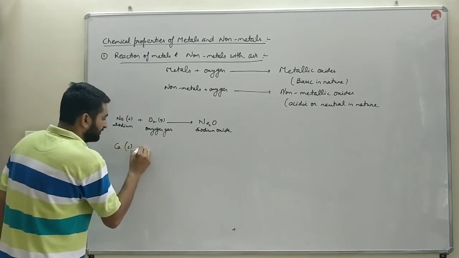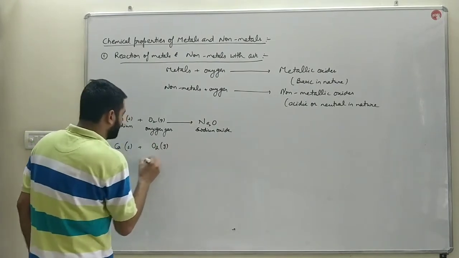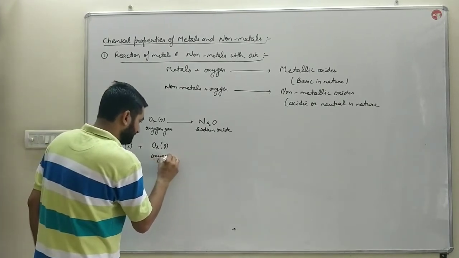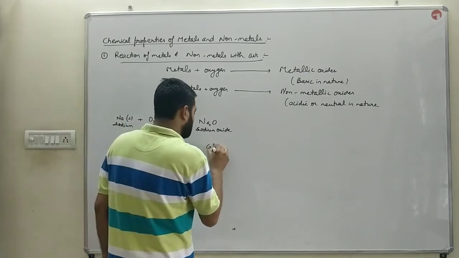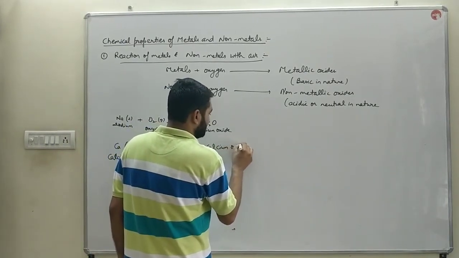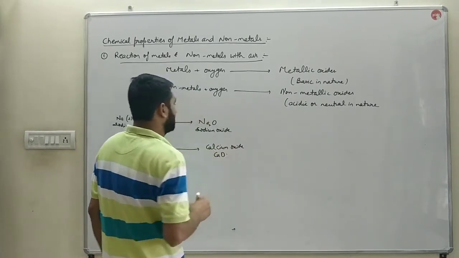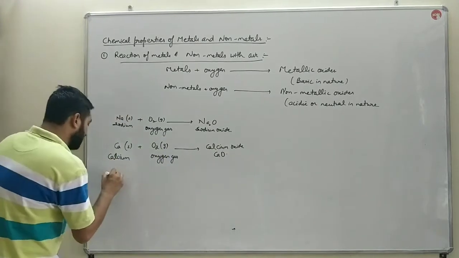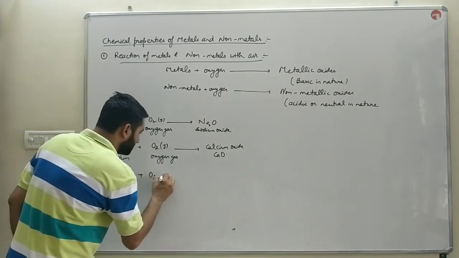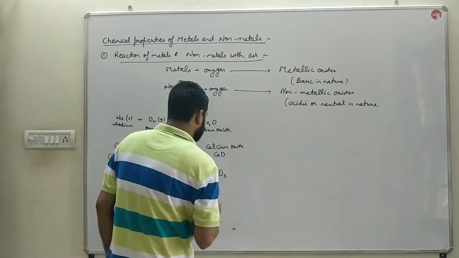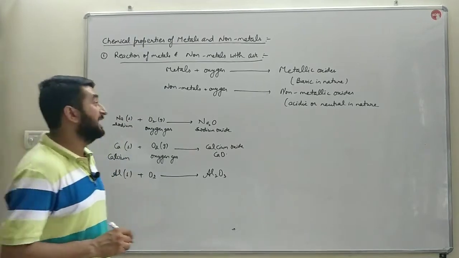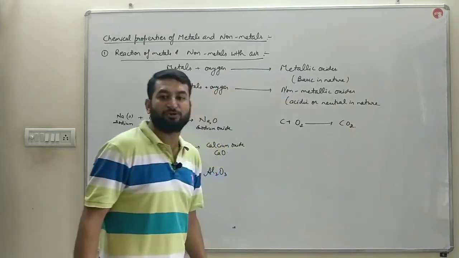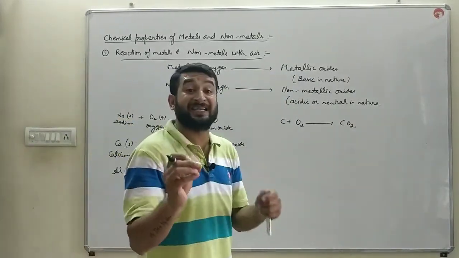When calcium in the solid form reacts with oxygen gas, then it will form calcium oxide, which is a basic oxide, bache. So metals form oxides which are basic in nature. Aluminium reacts with oxygen gas to form aluminium oxide, which is basic in nature. Whereas when non-metals like carbon react with sufficient oxygen, it will form carbon dioxide. Carbon dioxide is an acidic oxide.